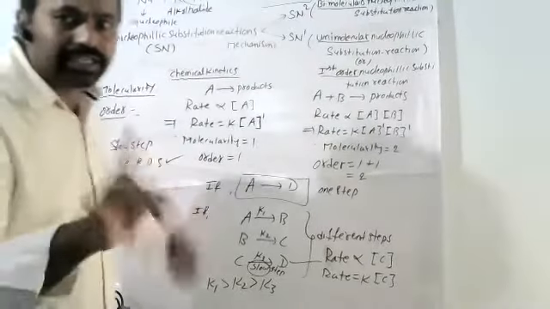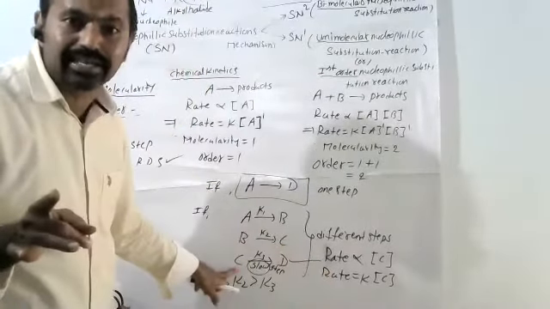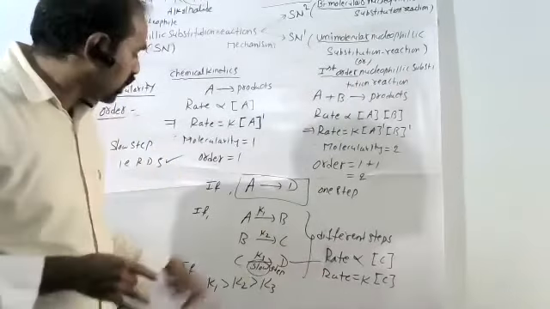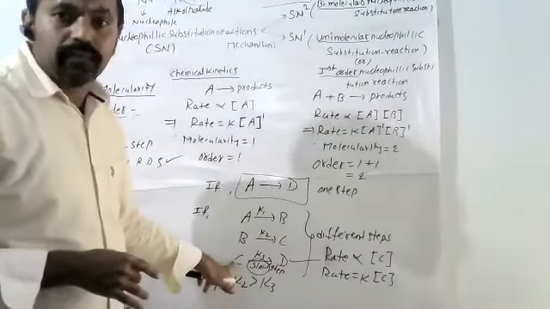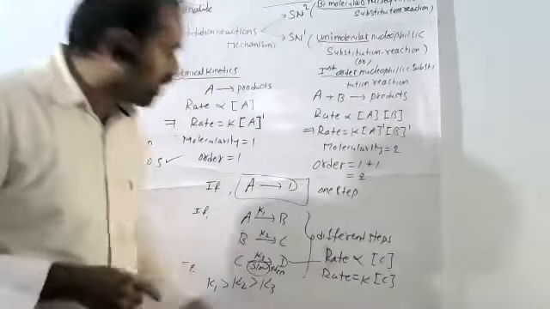The rate of reaction depends only on the concentration of the reactant participating in that step. So for this reaction, the rate is directly proportional to the concentration of C only, that is, rate equals K into C concentration. It is the rate of reaction.